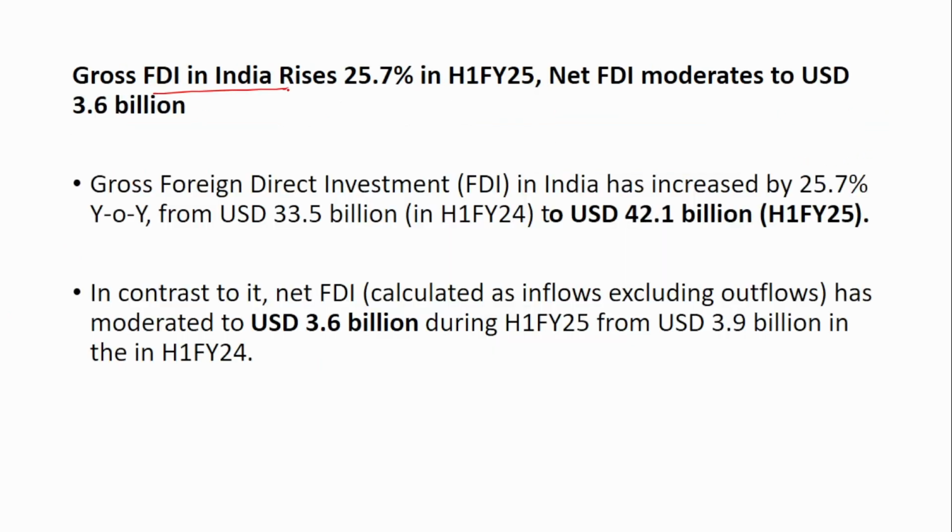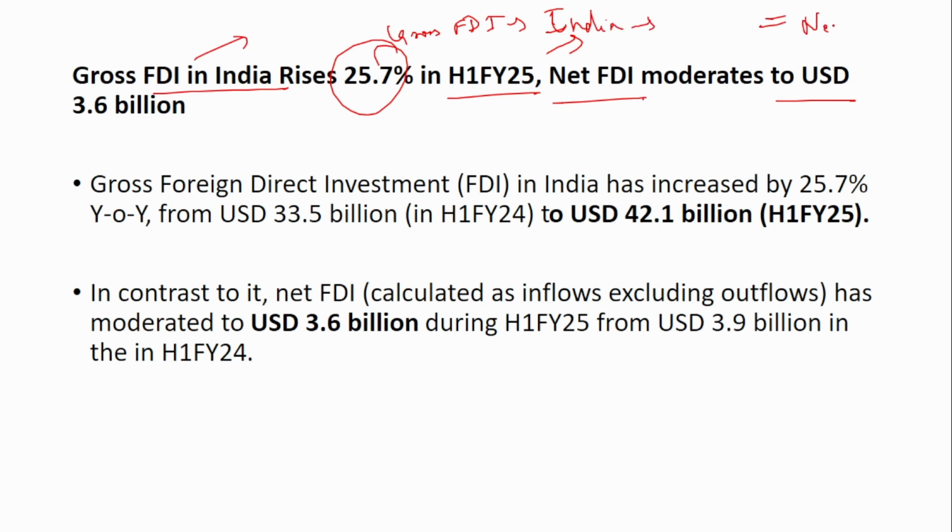Next is gross FDI in India rises 25% in the first half of 25, but net FDI moderates. Now, what is the difference between gross FDI and net FDI? See, gross FDI, we know, is the investment by foreign entities into India. Then what is net FDI? What do we subtract from the gross FDI to arrive at the net FDI? This is nothing but the outward FDI from residents of India. The Indian corporates make foreign direct investment outside India also. So that is one component that is subtracted from the gross FDI.